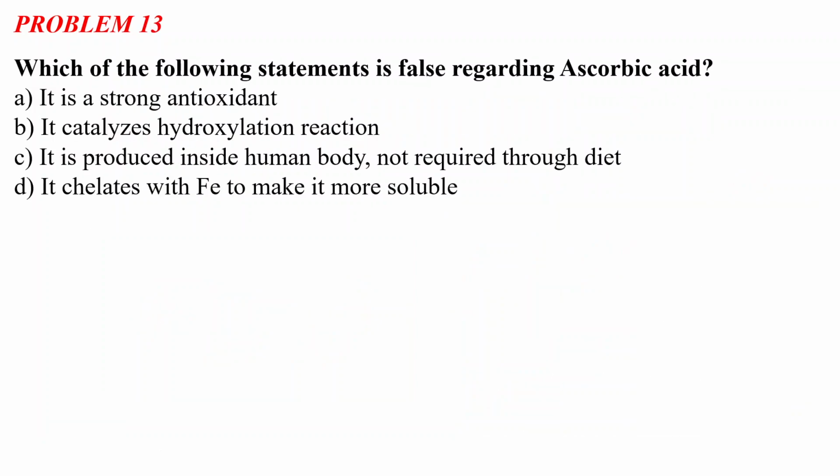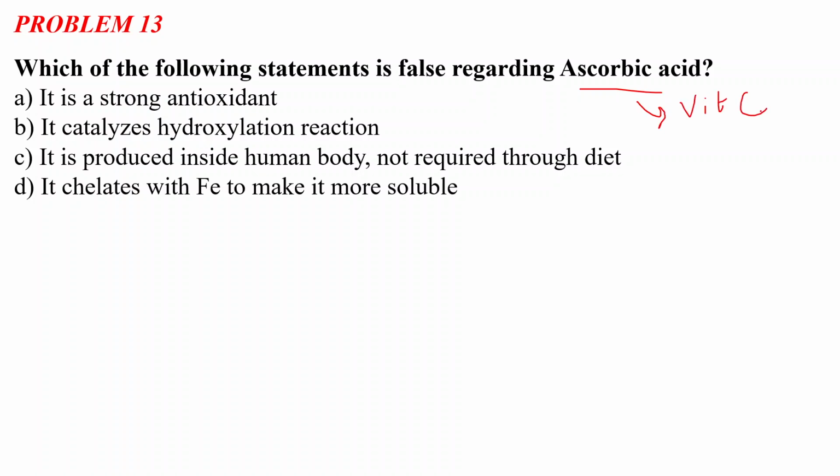Now, quickly we will move toward problem number 13. It says, which of the following statements is false regarding ascorbic acid? Option A, it is a strong antioxidant. Option B, it catalyzes hydroxylation reactions. Option C, it is produced inside the human body, not required through diet. And option D, it chelates with iron to make it more soluble. So what will be the false statement regarding ascorbic acid? We all know ascorbic acid is actually vitamin C.